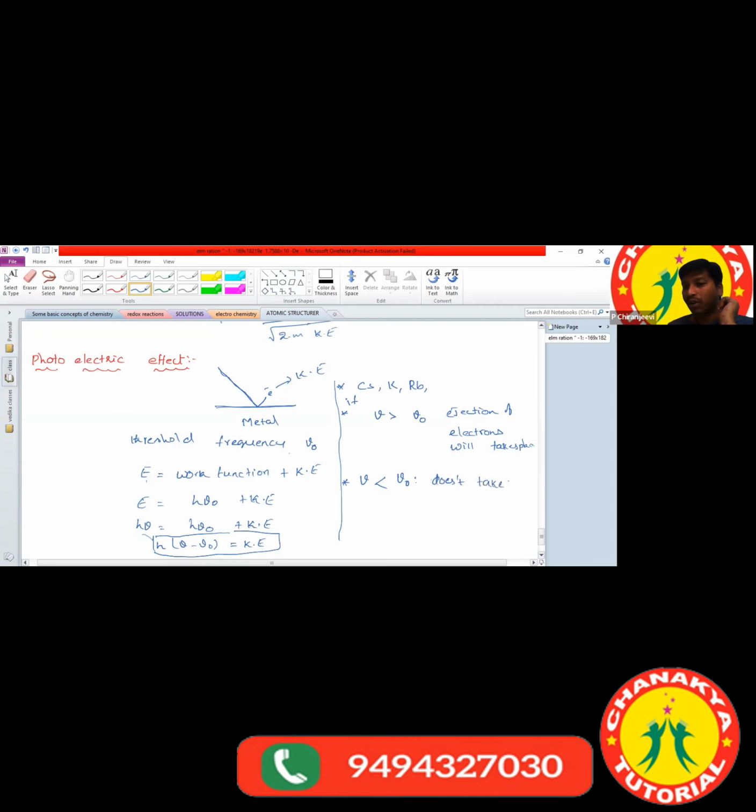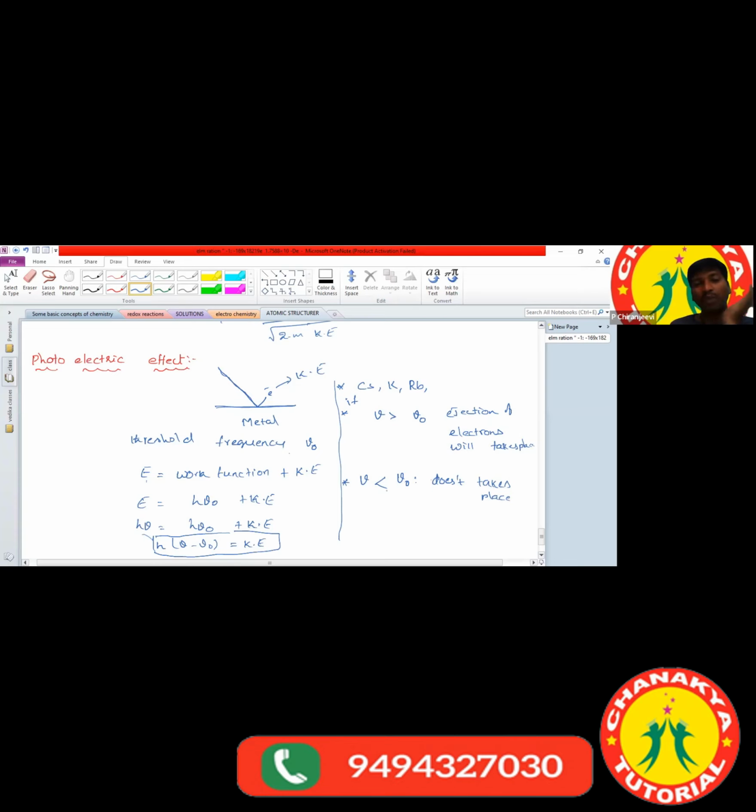Why does it not take place? Because the frequency is very less. If the frequency is less, electrons cannot come outside. So a minimum frequency is required to remove the electron. That is what we call the photoelectric effect. Now you got the clarity, all of you.